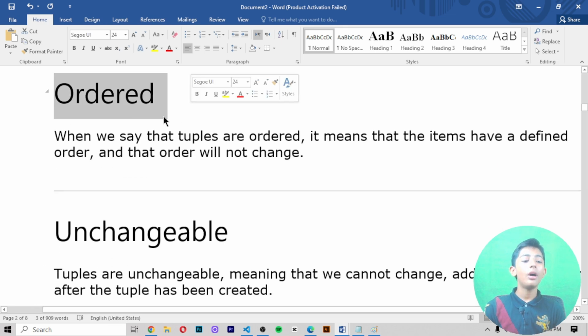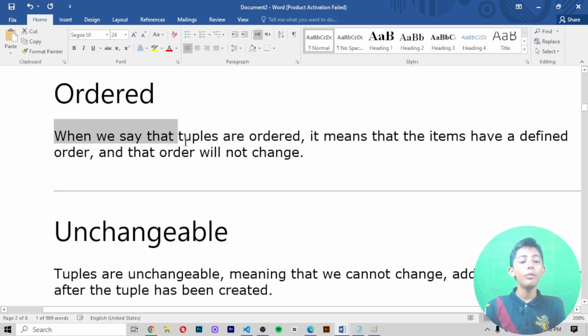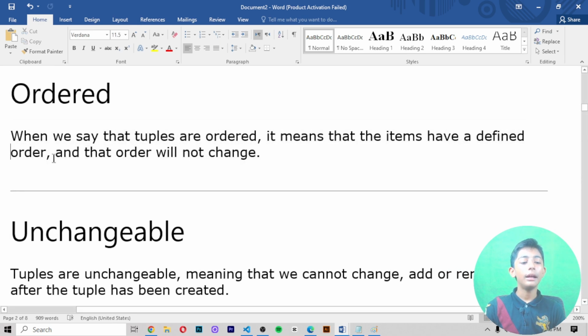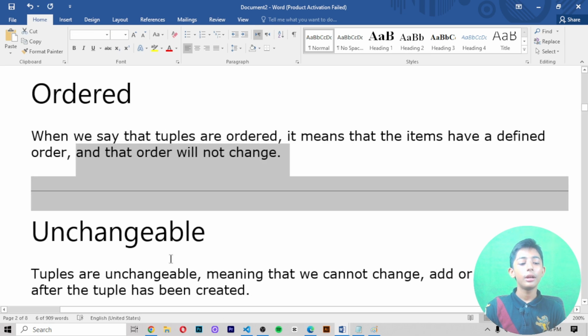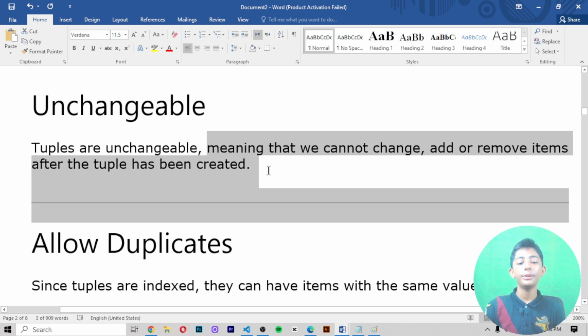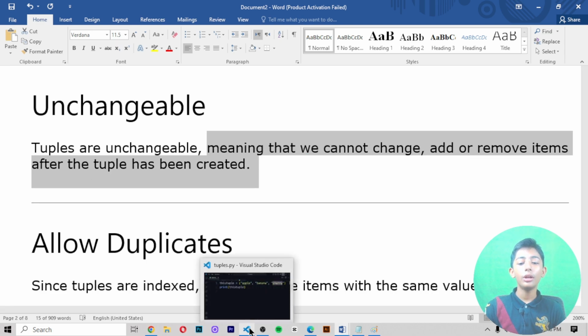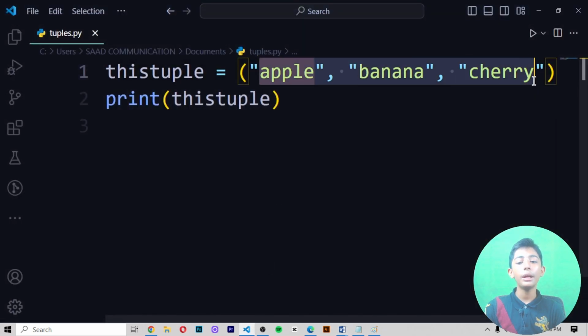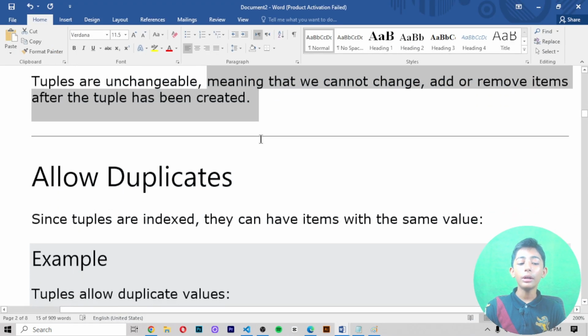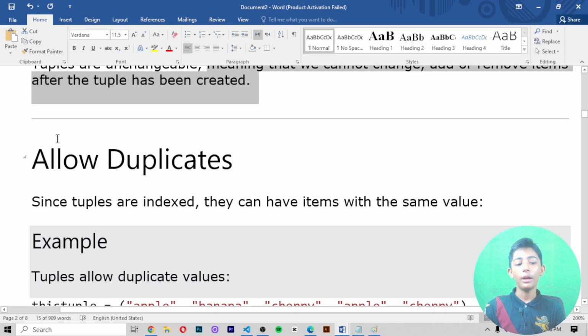Ordered. What is ordered? When we say that tuples are ordered, it means that the items have a defined order, and that order will not change. Unchangeable. What is unchangeable? Tuples are unchangeable, meaning that we cannot change, add, or remove items after the tuple has been created. Like here I made a tuple, and in this tuple I cannot remove, change, or add items after it has been created.